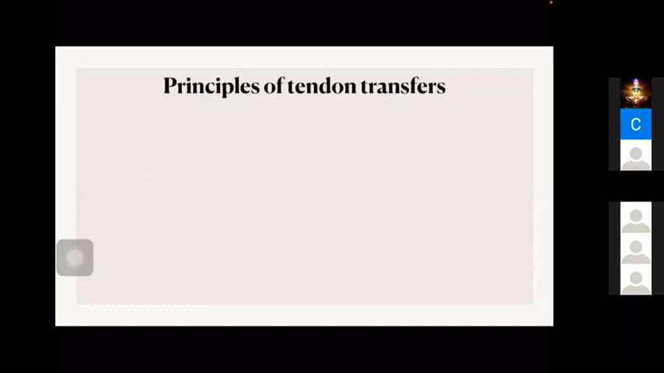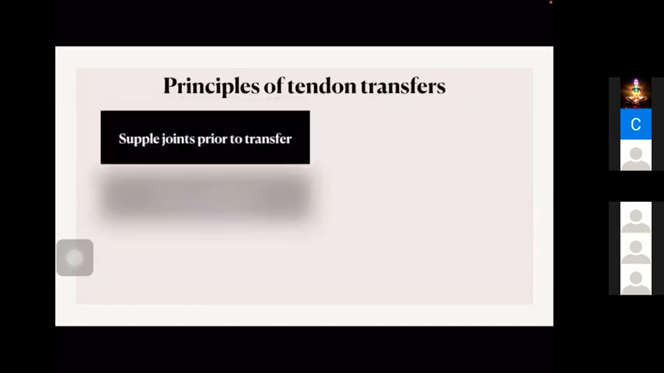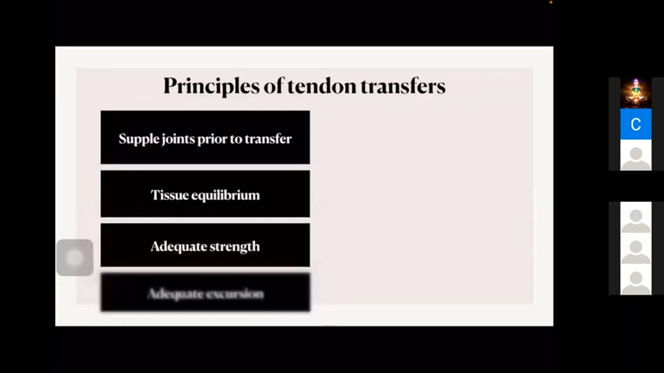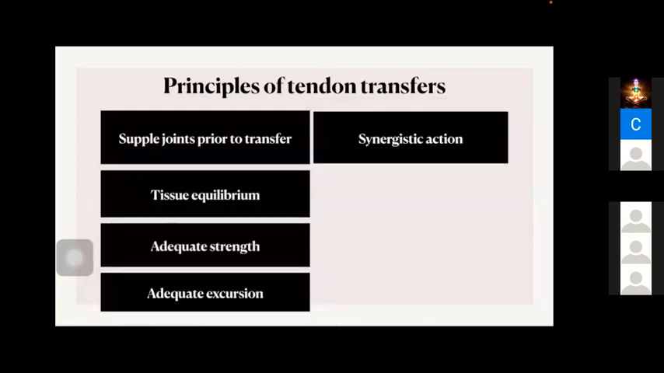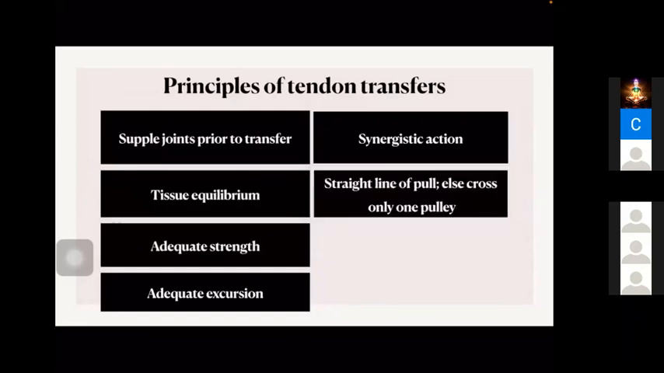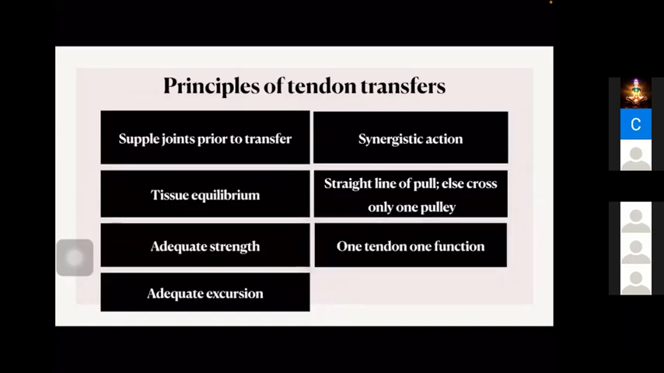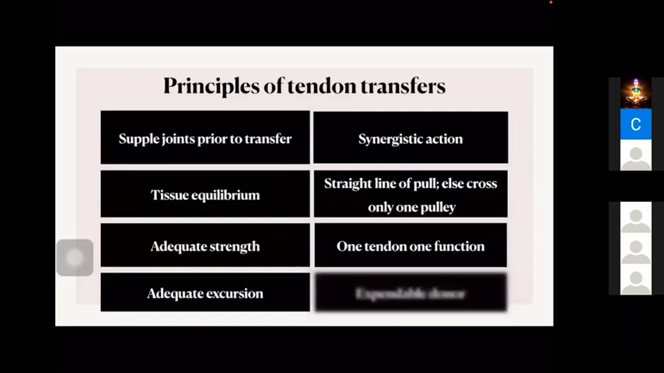Okay, you should be thorough with the principles of tendon transfers. The joint should be supple prior to transfer. Tissue equilibrium should be maintained. Donor should be of adequate strength and adequate excursion. Synergistic action is preferred. A straight line of pull. If we are not taking it in a straight line, it should cross only one pulley. Okay, otherwise the power will be lost. One tendon should be transferred only for one function. Don't transfer one tendon for getting multiple functions. Okay. And the donor should be expendable. So these things are only theory part. Just for completion's sake, I told.